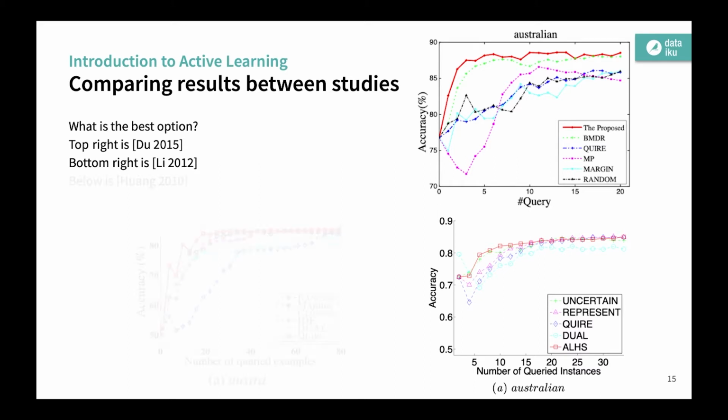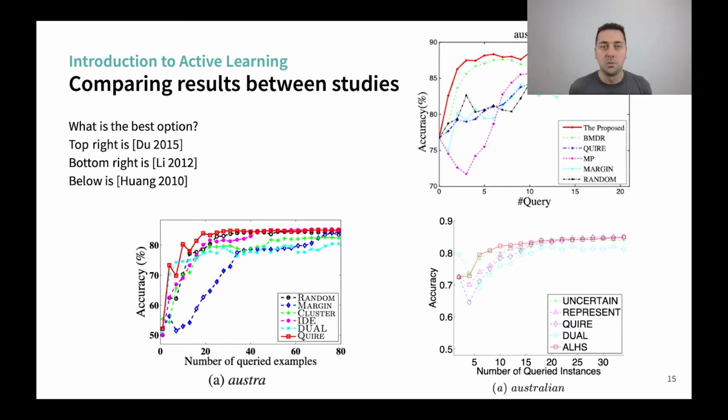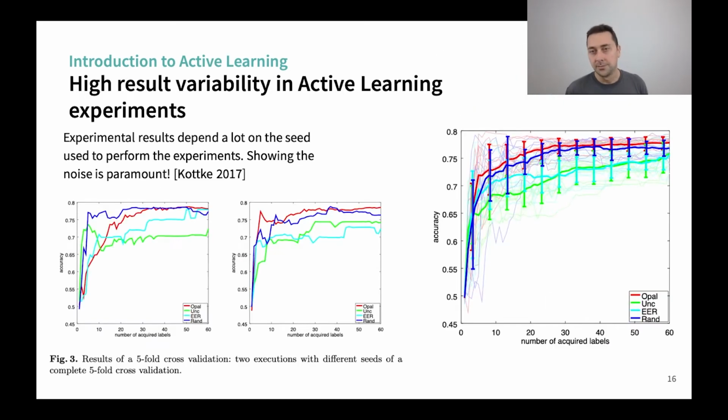So we can look back at the Quire paper. And what Huang has proven in their paper is that Quire is better than these methods. Not much better than random, but still a bit. And actually much better than uncertainty, which has a very bad score. And this is not what we find in the other ones. So it's very troubling to see these results, and we wonder how to choose the best method.